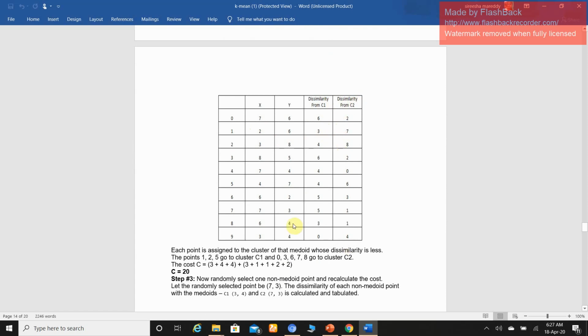After evaluating all the distances, all of you observe that each point is assigned to the cluster of the medoid whose dissimilarity is less.